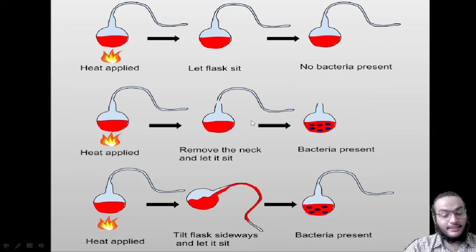This is how he proved that the bacterial growth was not from the meat broth but from the contaminated air which contacted the meat broth. Hence, he disproved the theory of spontaneous generation.